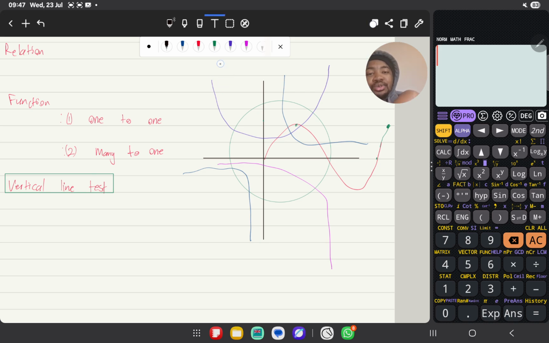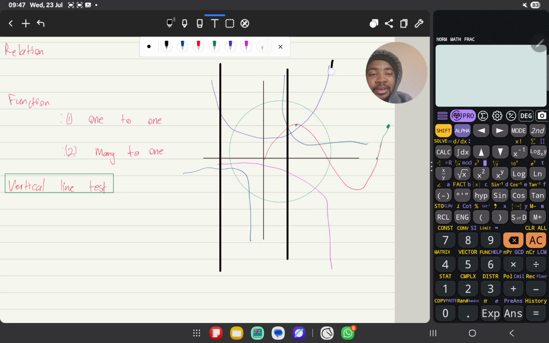How it works: you draw a vertical line and look at your graphs.